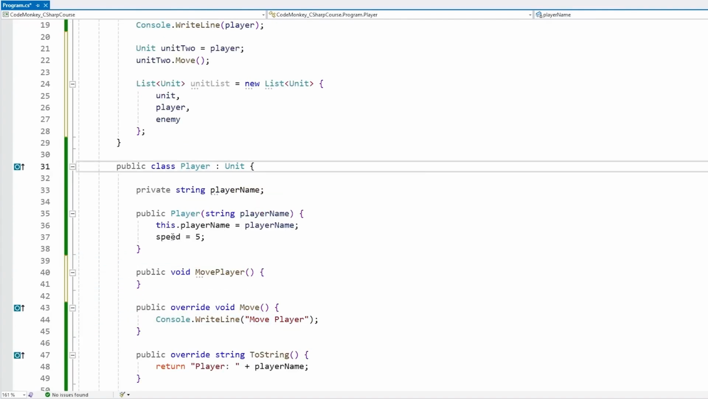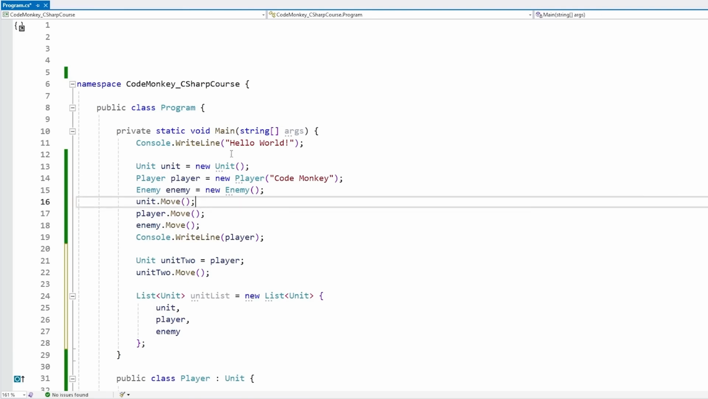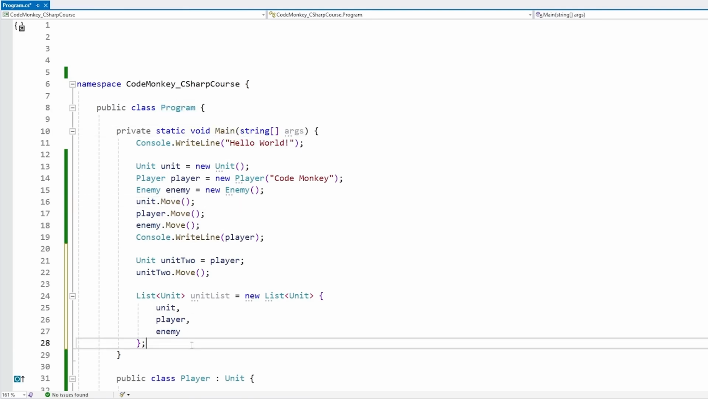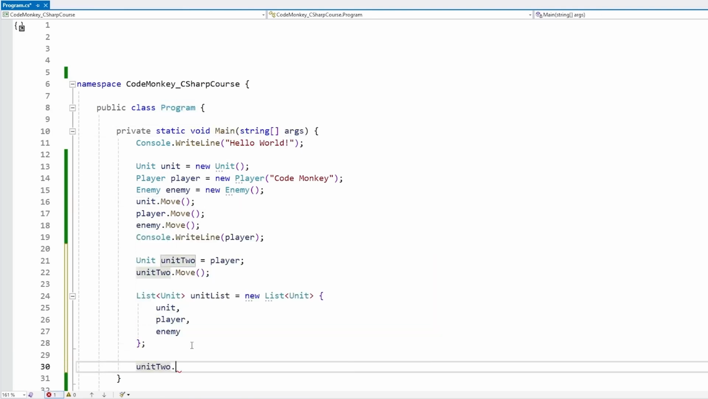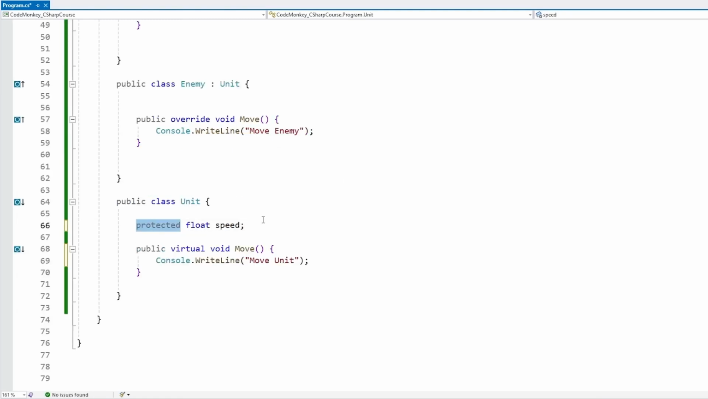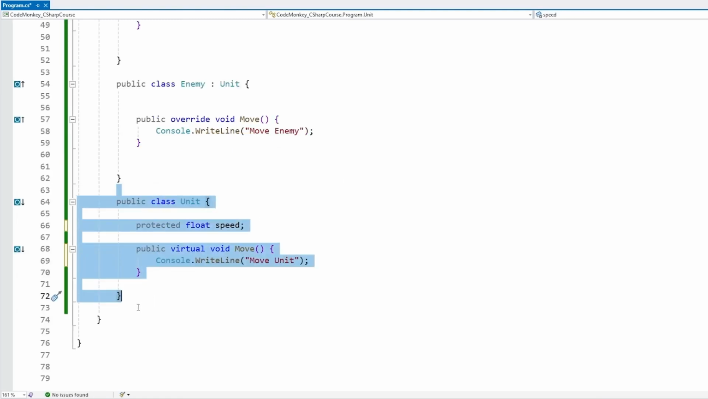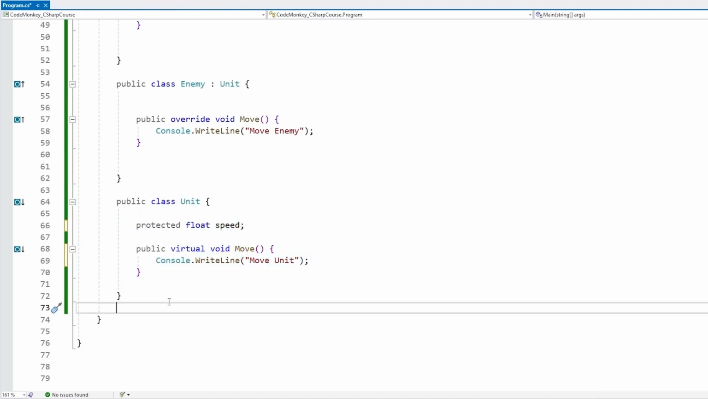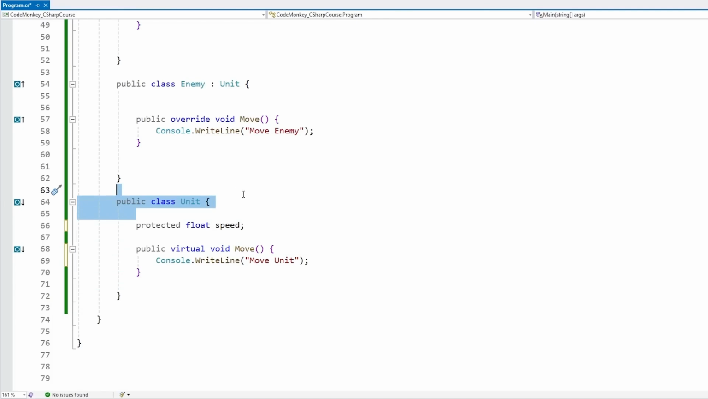So up here, the player can indeed access the speed, but for example up here in our static main program, if we try going into a unit and try accessing the speed field, nope, it does not work. Unit.speed is inaccessible due to its protection level. So if you make something protected, it is only accessible from within that class and any other classes that extend that class. If you have some kind of behavior in your base class that the extended classes should be able to modify, and only those classes, then make it protected.